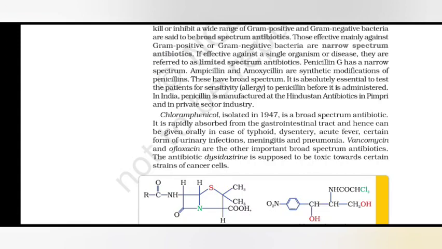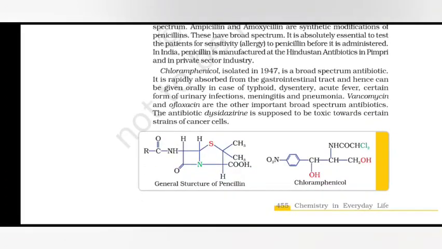Penicillin G has a narrow spectrum. Ampicillin and amoxicillin are synthetic modifications of penicillin. These have a broad spectrum. It is absolutely essential to test the patient for sensitivity to penicillin before it is administered. In India, penicillin is manufactured at Hindustan Antibiotics in Pimpri and in private sector industry.